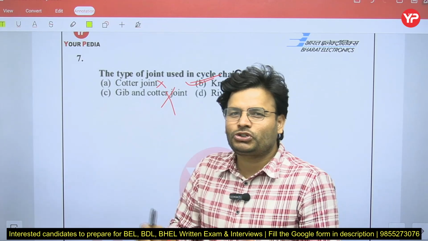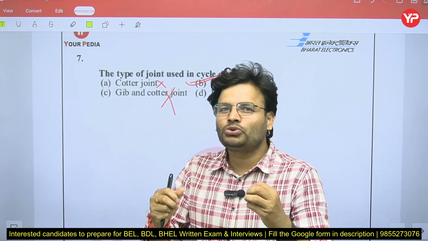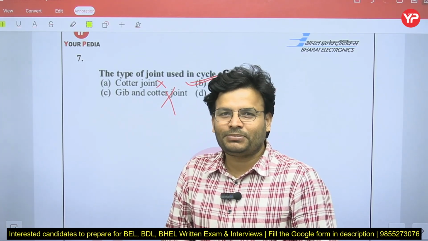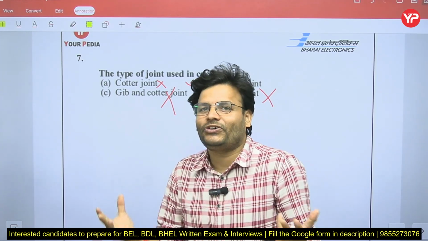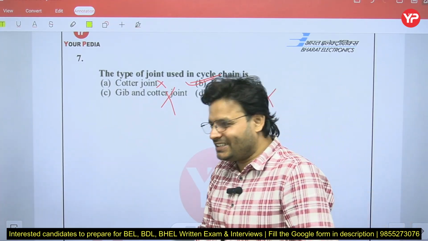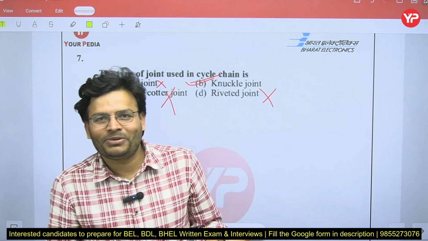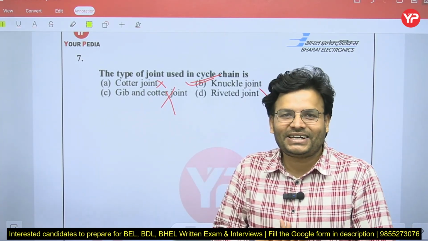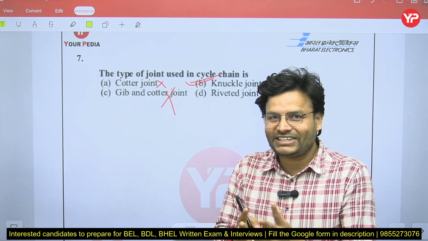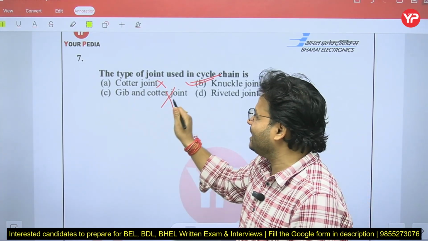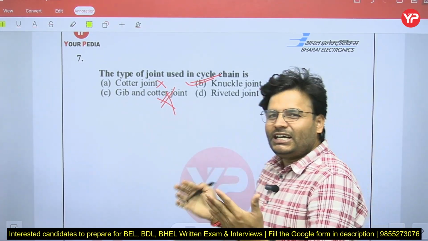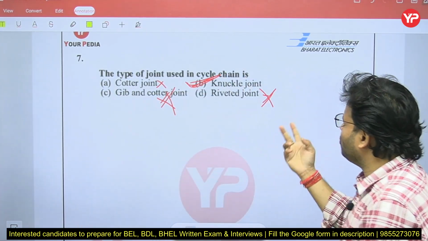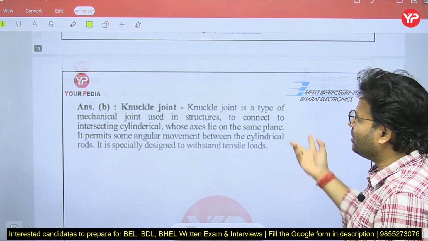In the class, I mostly say that sometimes you have gone throughout your syllabus and you have good knowledge of your subject, but in the real exam situation, if there is some question you haven't solved, you put hypothetical pressure on yourself, and after that you are not going to give your best. So in that case you can eliminate the options also. Quarter can't be, Gibbs and quarter can't be. Riveted, sir, rivet means permanent, no? So riveted can't be. So the correct answer is knuckle joint. By that way also you can remember the question's answer.